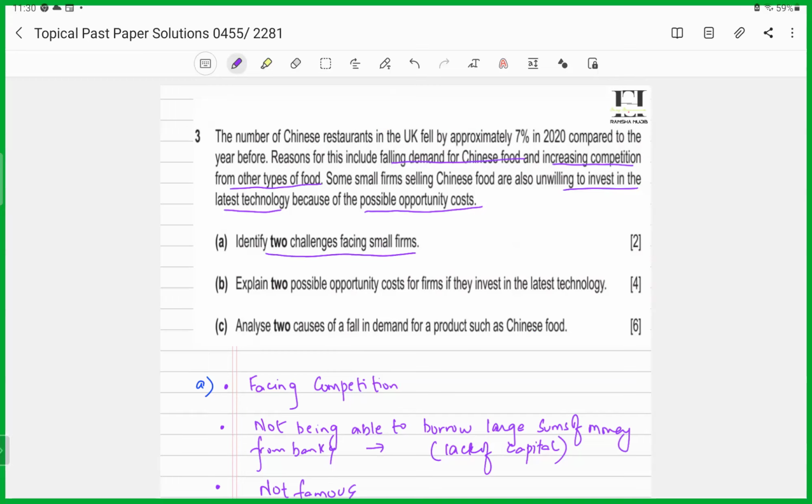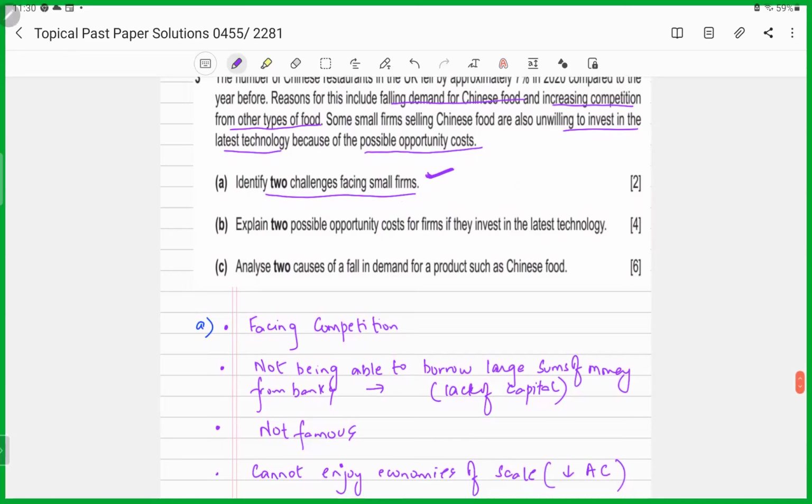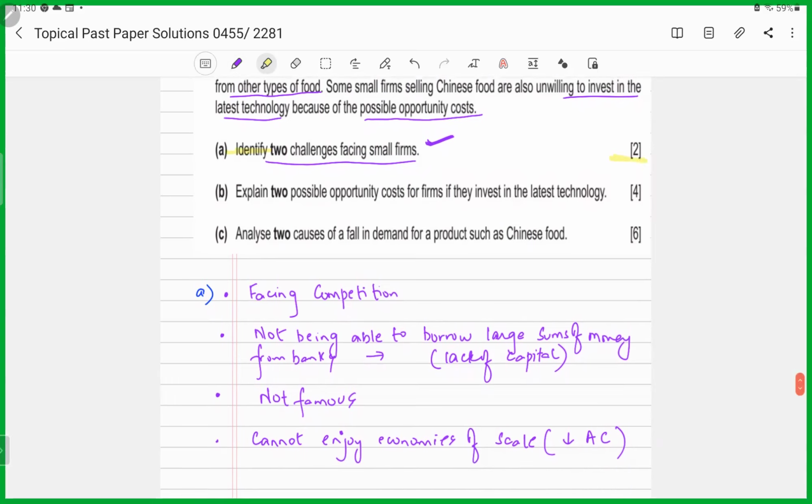Now, again, this is related to small firms. This is again related to firms, section 2, right? Now, they're asking us to identify two challenges facing small firms. Again, the key term over here is identify. So you will identify any two challenges facing small firms. This is again a 2-mark question. So the first could be facing competition.